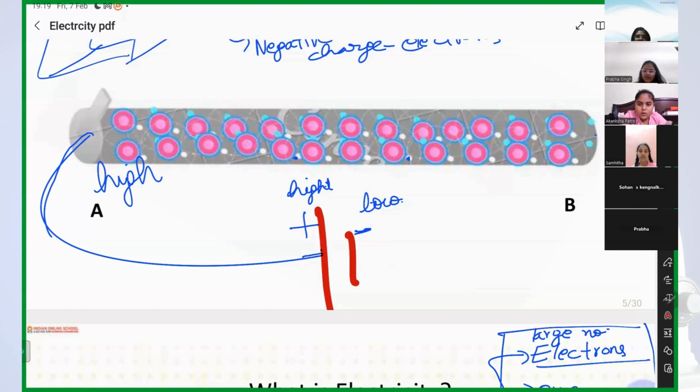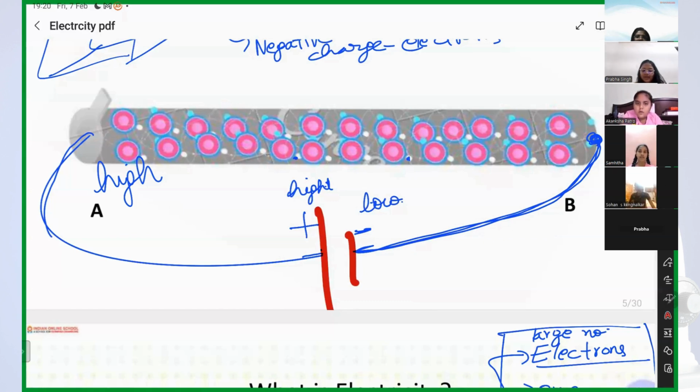And when you connect the B terminal of the wire with the negative terminal of the cell, will the B terminal get high or low electric pressure? Low. So the electric pressure of B will become low.